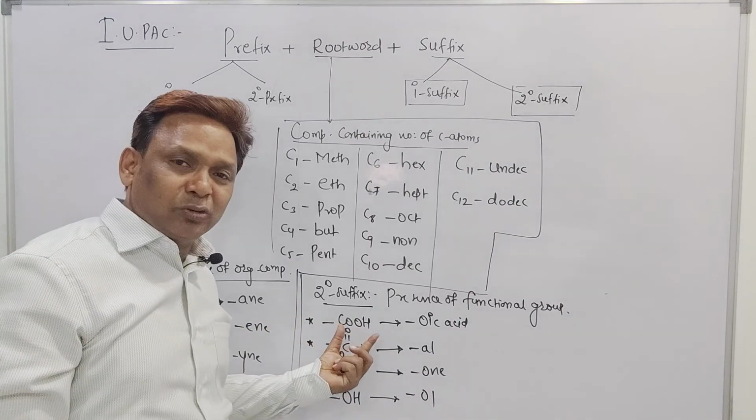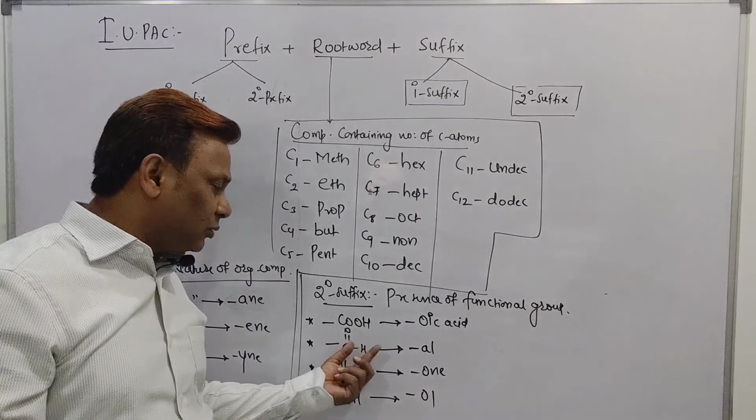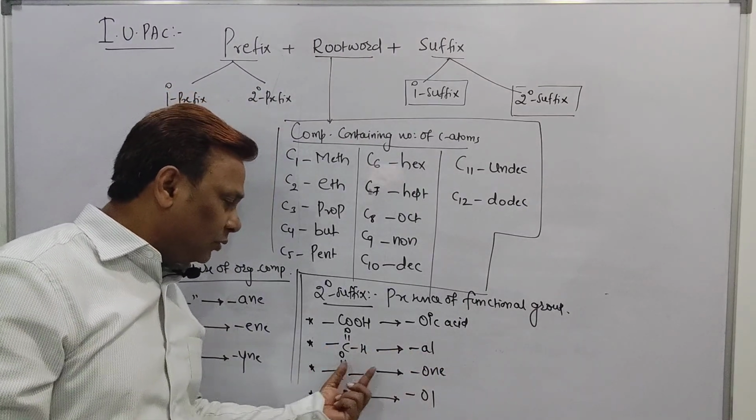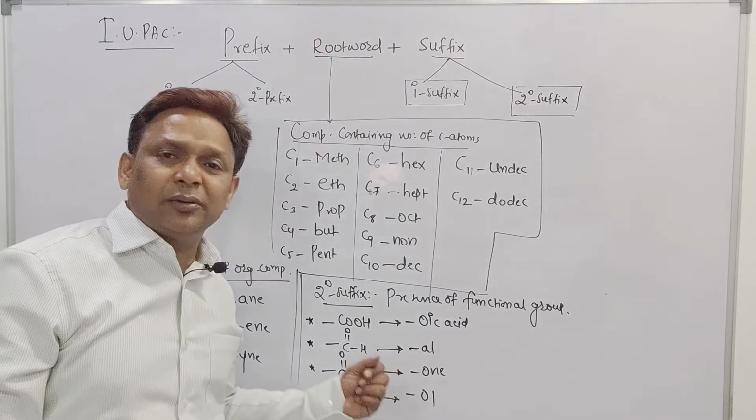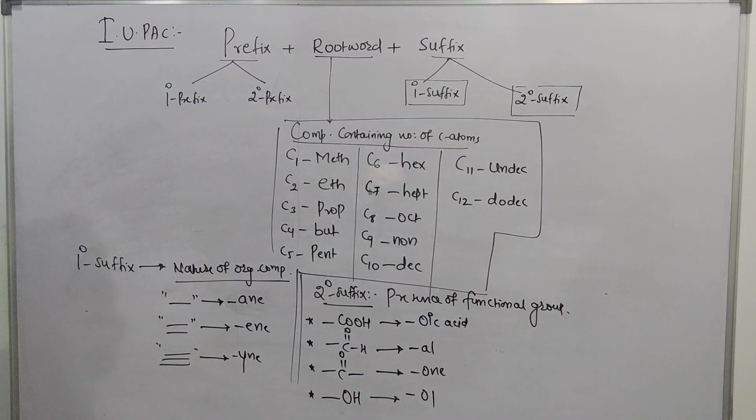A compound containing a COOH group means you have to add the secondary suffix "oic acid"; CHO, aldehyde, "al"; ketone, "one"; and alcohol, "ol". These are the secondary suffixes that should be added. Right? Let me show you some examples. Please take a screenshot up to here.